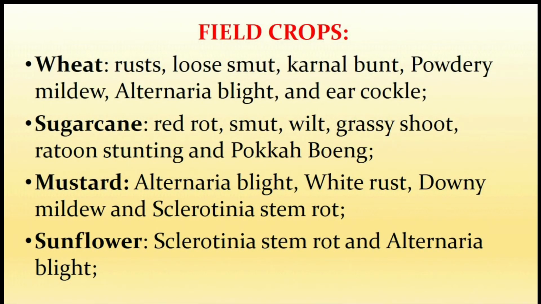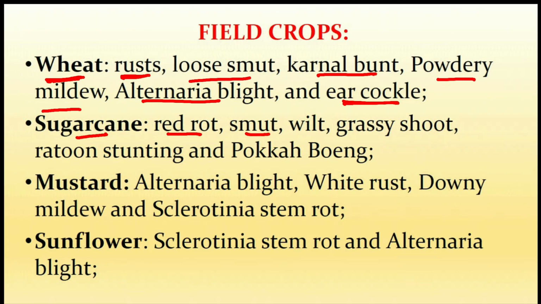So in this lecture series we will cover field crops and horticultural crops like wheat. In wheat, we will discuss all three types of rust, loose smut, kernel bunt, powdery mildew, alternaria blight and ear cockle. In sugarcane, red rot, smut, wilt, grassy shoot, ratoon stunting and poka bowing.